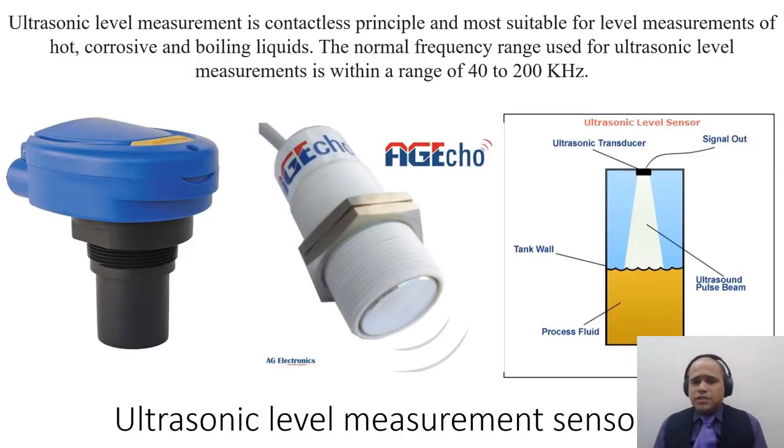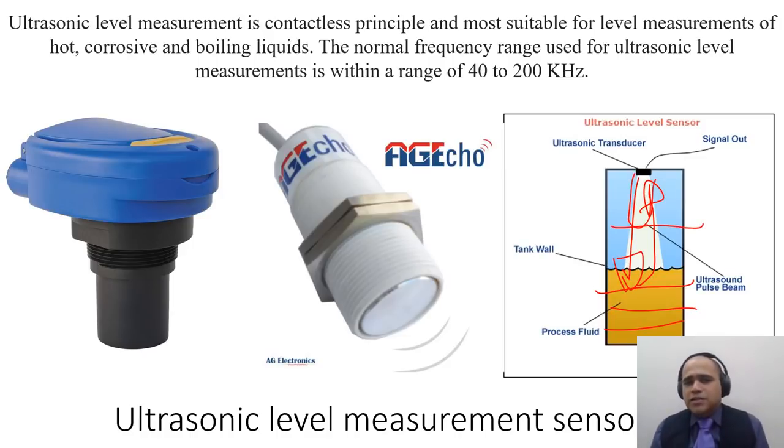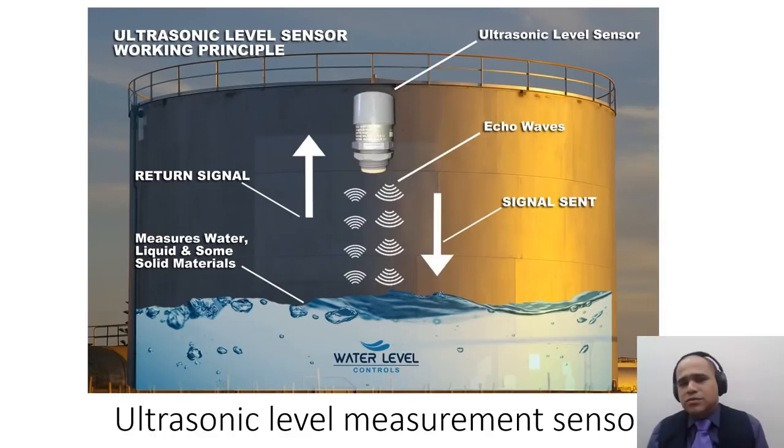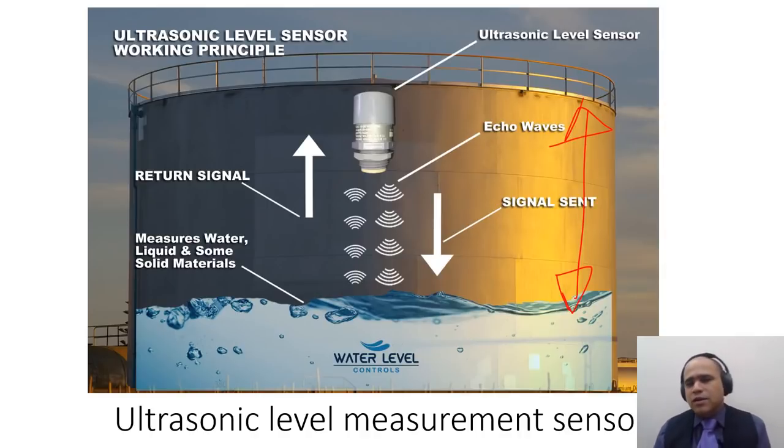Next is the ultrasonic sensor. Instead of your regular float, you send an ultrasound towards the water, and the reflected wave depends on the height of the water. The closer it is, the faster the reflection. This kind of ultrasonic sensor works in the range of 40 to 200 kilohertz, so they are used in the majority of these big tanks you see outside. They can be used to store water, oil, or any other liquid.